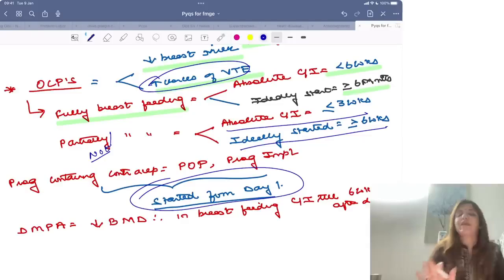In all females after delivery, you can start POPs or a progesterone implant from day 1.